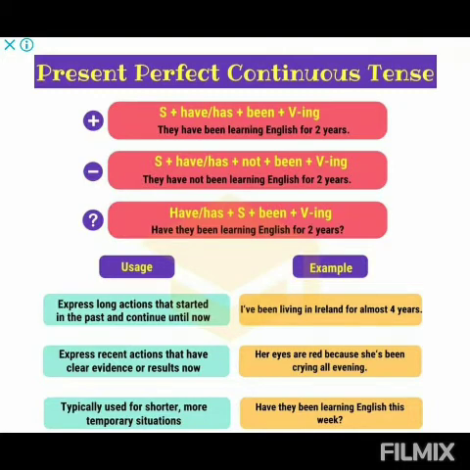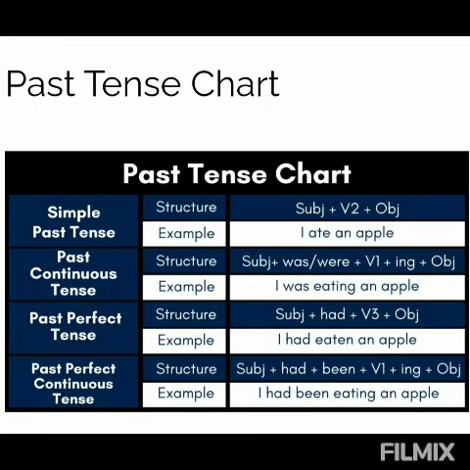For example, her eyes are red because she has been crying all evening. Typically, present perfect continuous tense is used for shorter, more temporary situations. For example, have they been learning English this week? This was about present tenses.